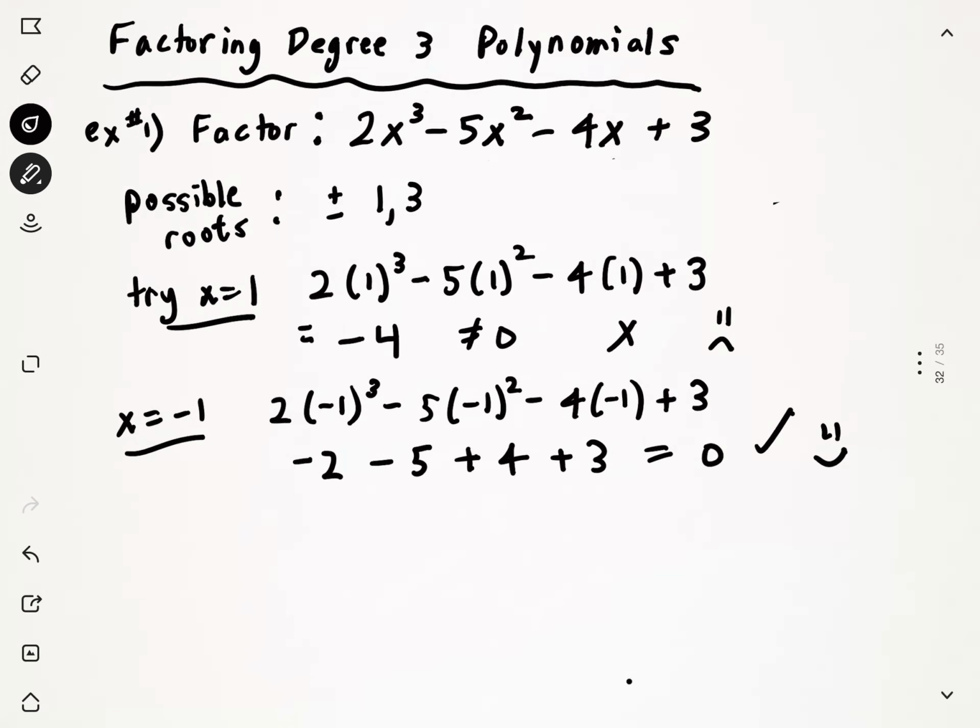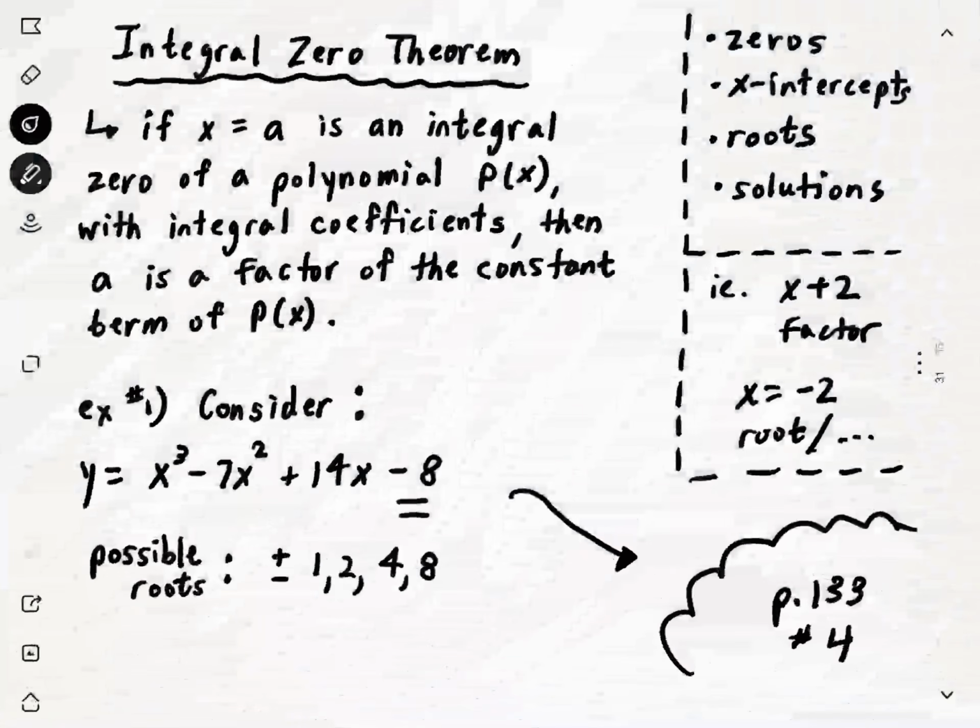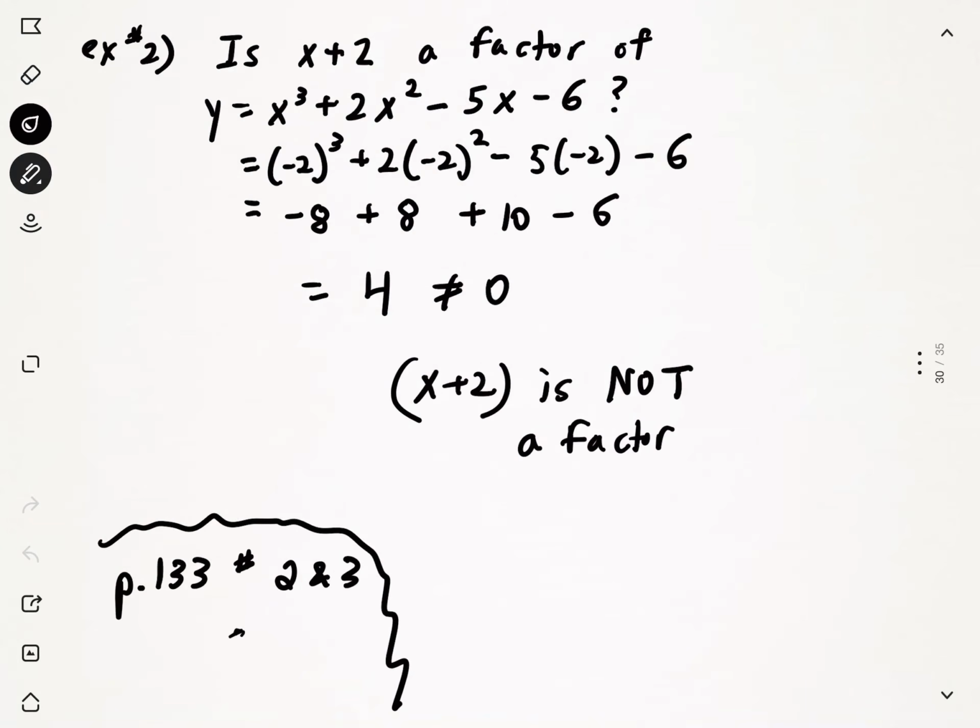It's a root. But we're asked to get factors. And if I just click back here for a second, let's remind ourselves that if we have a root, x equals negative 2 in the case I have here, then the opposite, x plus 2, is the factor.